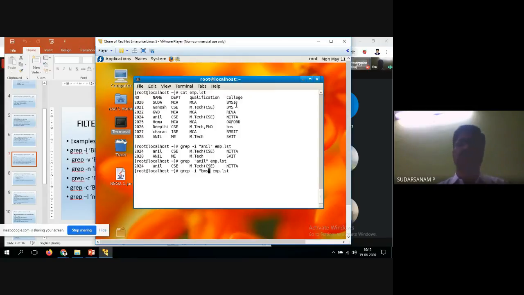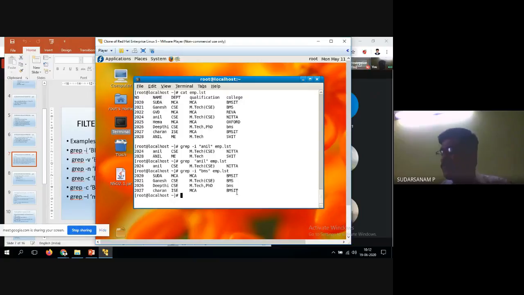Now what will happen? Because of the ignore case, 1, 2, 3, 4 lines will be displayed. See here, SUDA BMS, because of ignore case BMS here also is available. BMS is available in small letter also, capital letter also is available. So this is what ignore the case is.